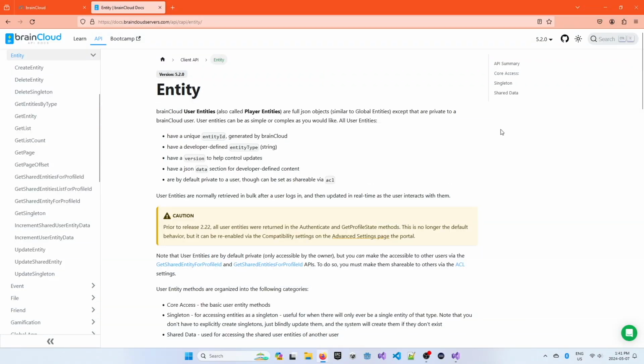Welcome to the Godot BootCamp lesson on an overview of user entities. In this lesson, we're going to go over the logic needed to fully grasp user entities. User entities are similar to global entities with a few key differences.